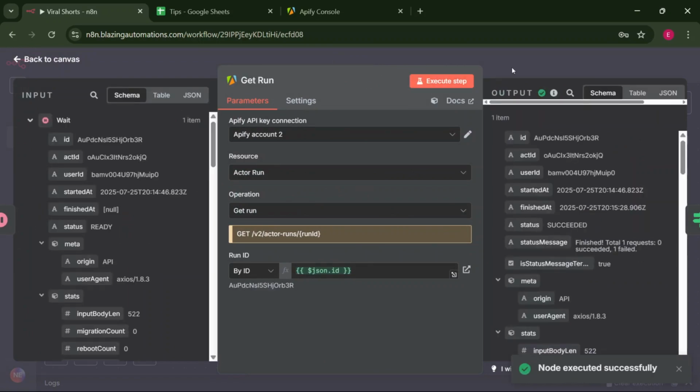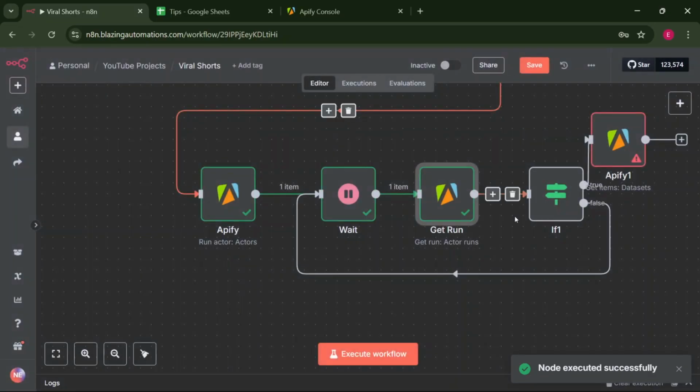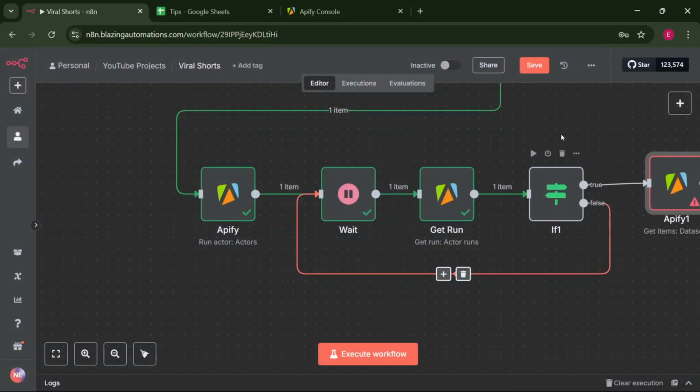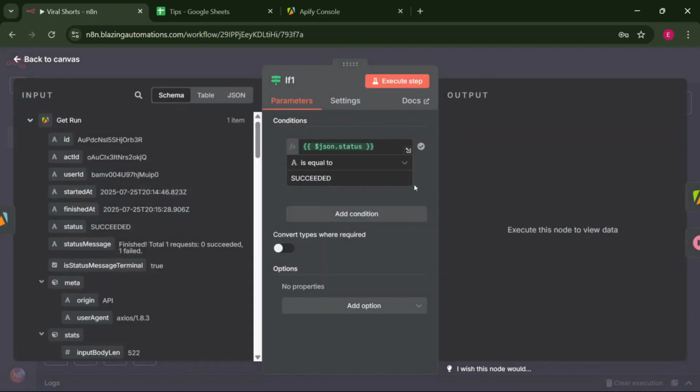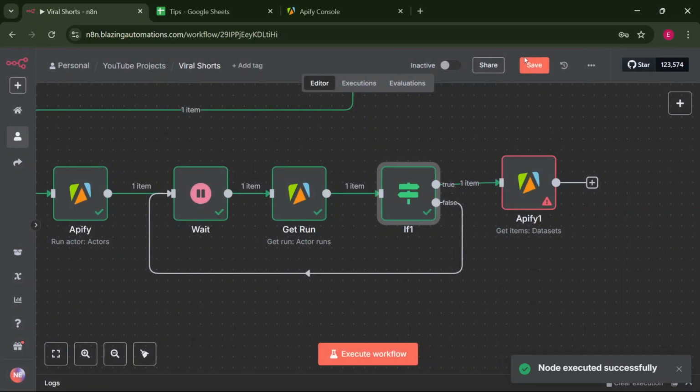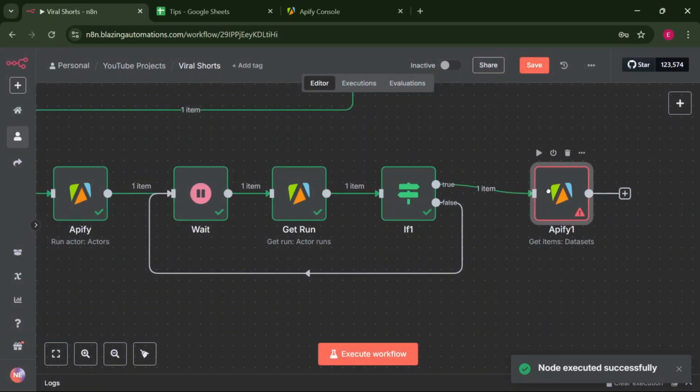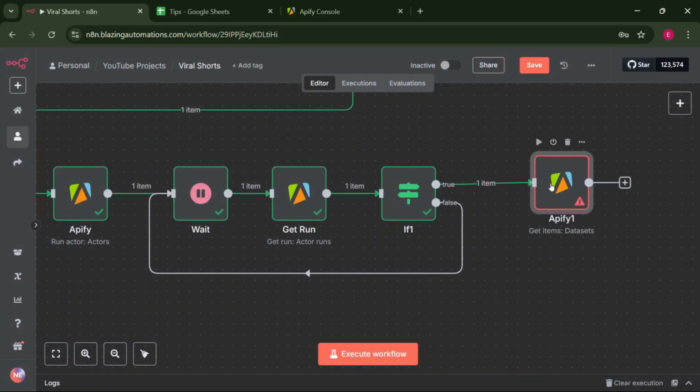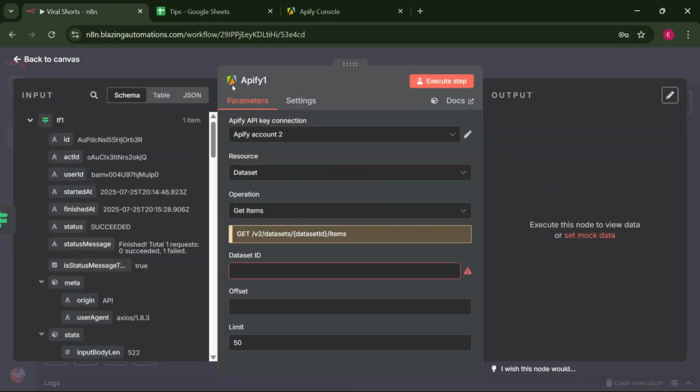So now that we have executed again, and it seems it's perfect, what we are checking here is if it is succeeded, and let's also execute this step. And yes, it is succeeded, it is finished. And now that it's finished, let's open this Apify and rename it.